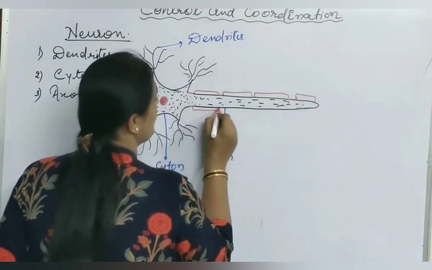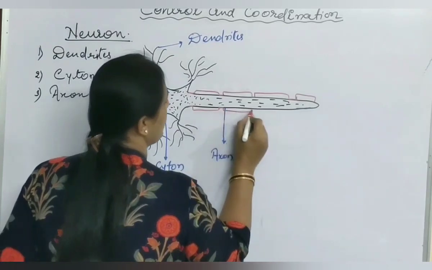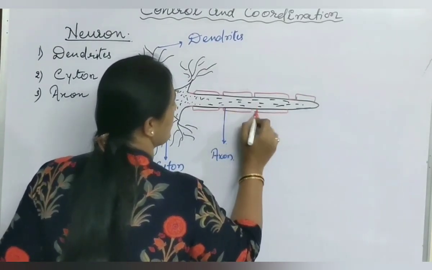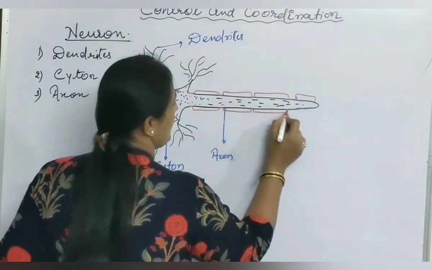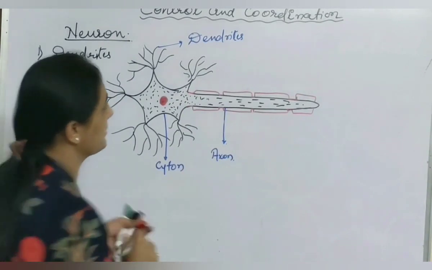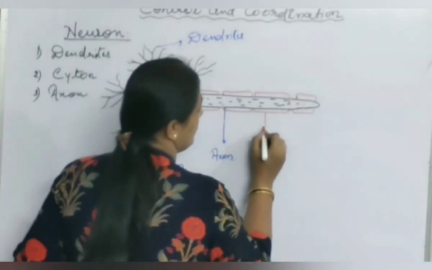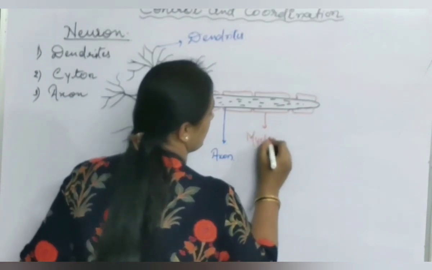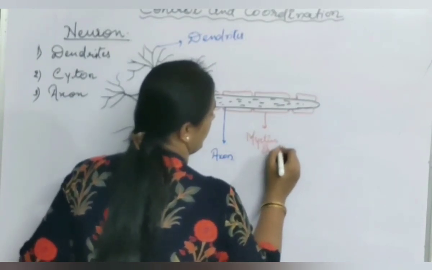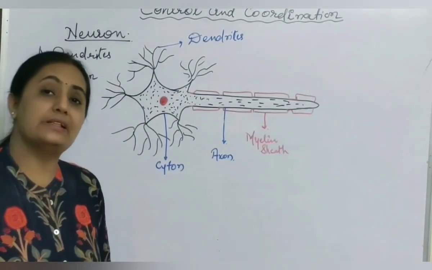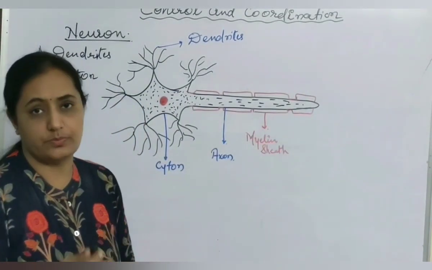In each and every neuron, myelin sheath is not present. In some of the neurons, myelin sheath is present, somewhere myelin sheath is not present. What is the role of myelin sheath? It works as an insulator and helps to transmit impulses as fast as possible.